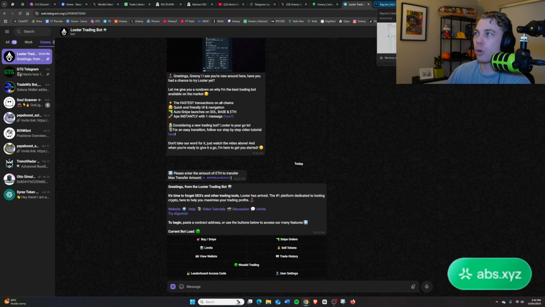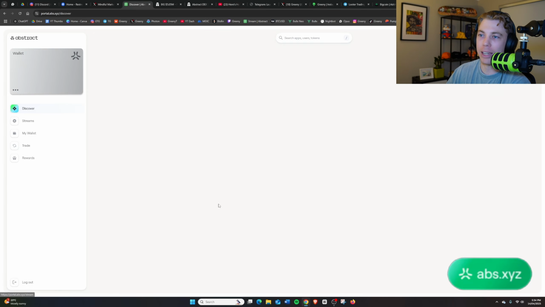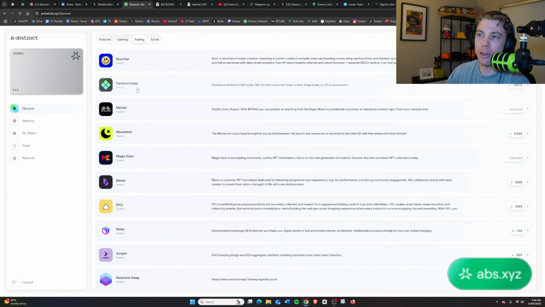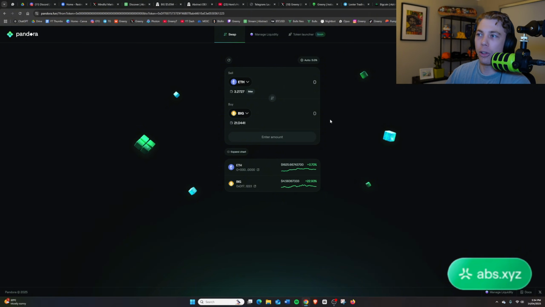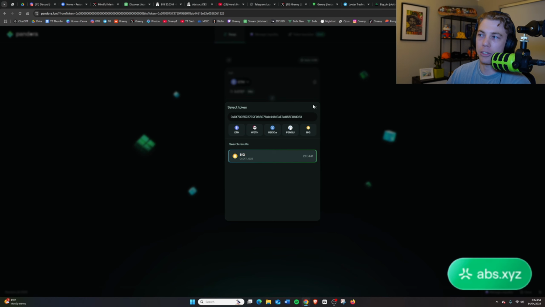Now, ultimately, you can trade a few different other ways. So Pandora is just simply a DEX, okay? It's on the platform as well. So trade, if you come to Discover, on the Abstract platform, you come over to trading. Okay, Pandora is the second option there. You click on that one. It's pandora.fun. Check up the top, and you can paste all your standard contracts in here as well. So if I paste a big contract, bang, it's going to pop up there.